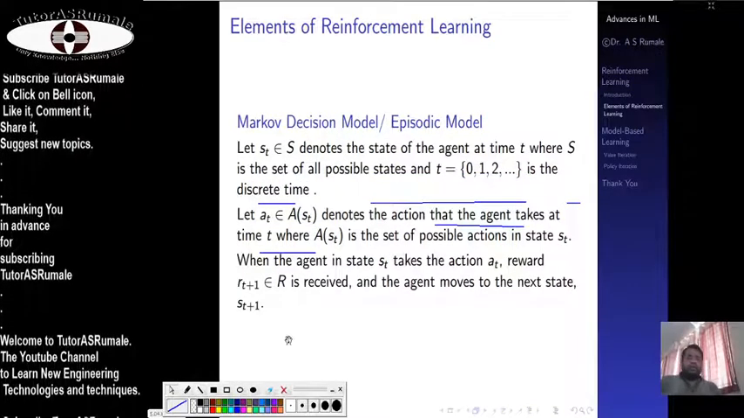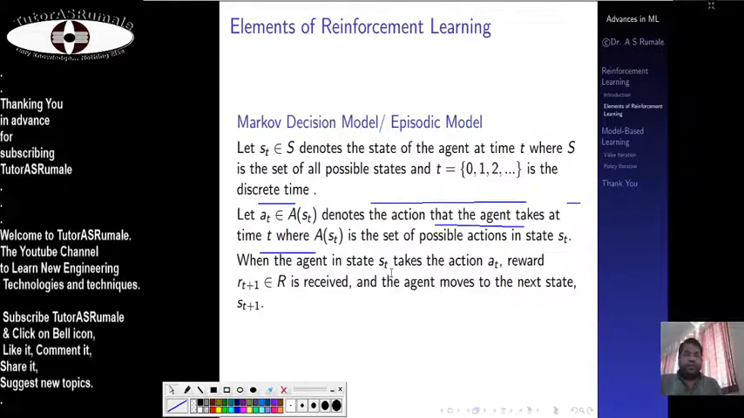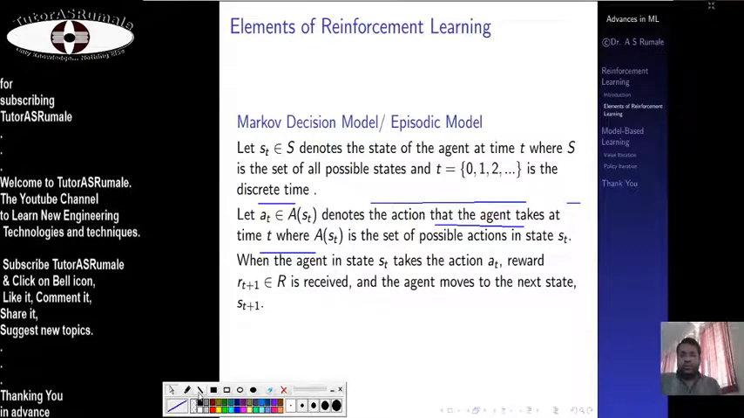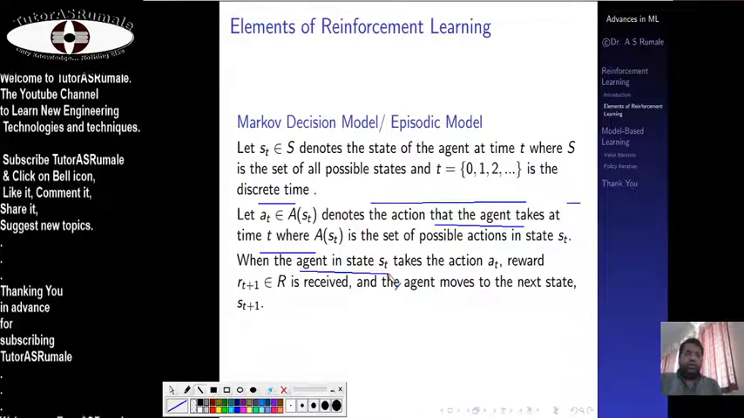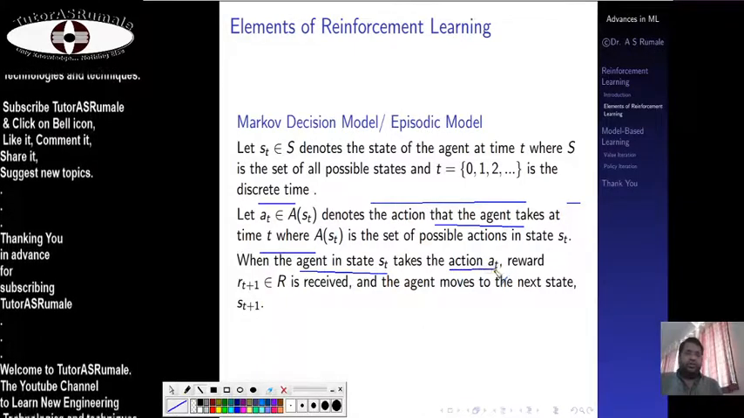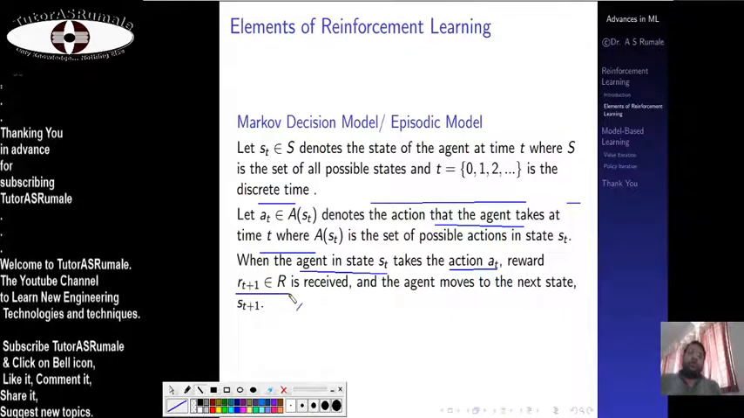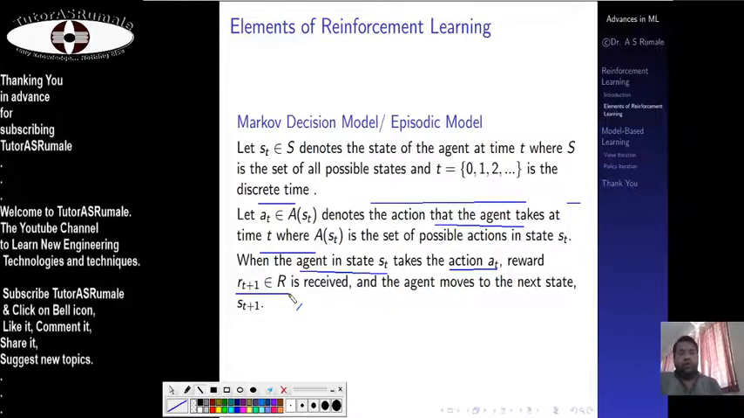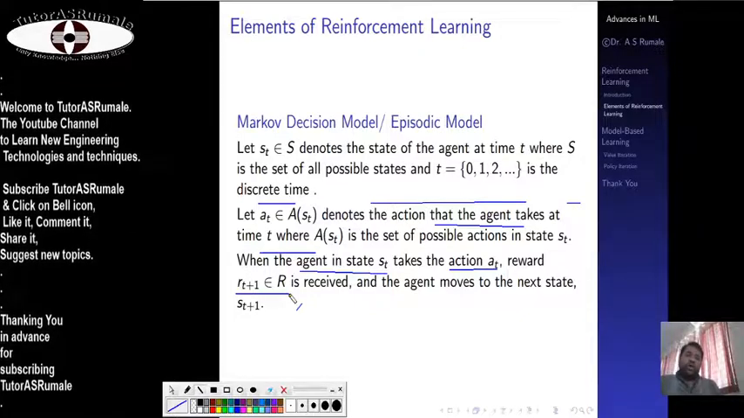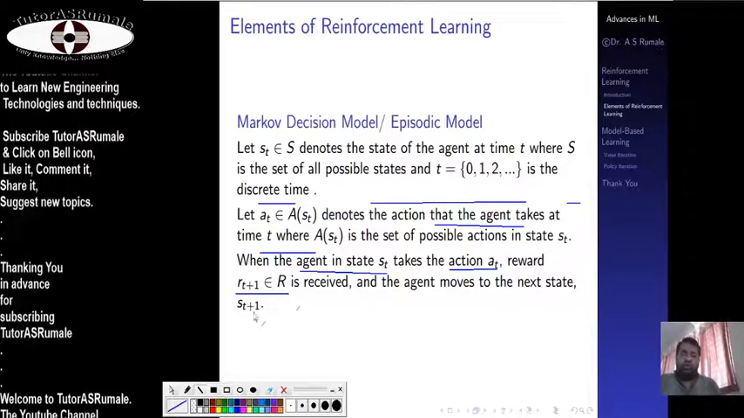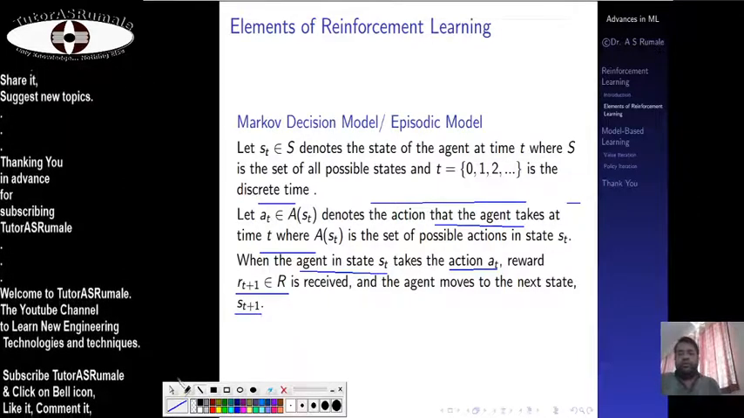Now the next element is a reward, received whenever the agent is in a state S_t and takes the action A_t. If the agent is in S_t and there exists an action A_t, there also exists a reward R_{t+1}, which belongs to the set of all possible rewards received. Now, why is this t+1? Because this reward actually helps the agent move to the next state S_{t+1}, and that's why we see t+1.